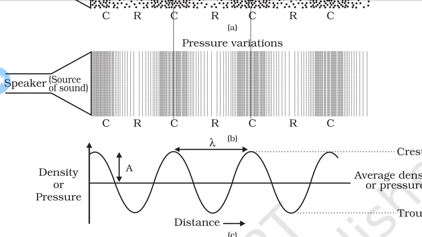Compressions are regions where the density as well as pressure is high.